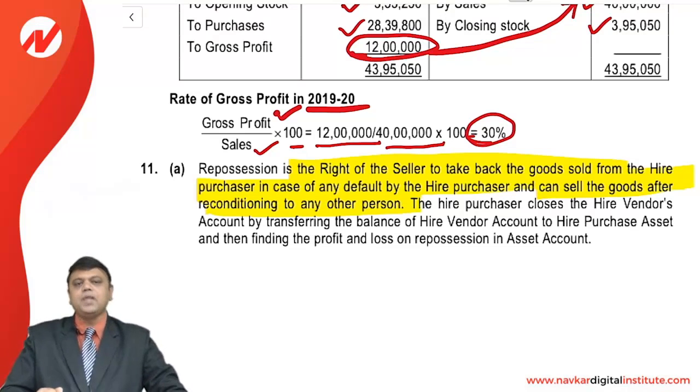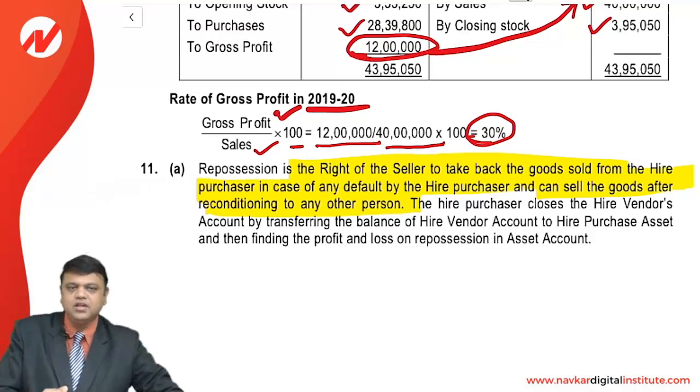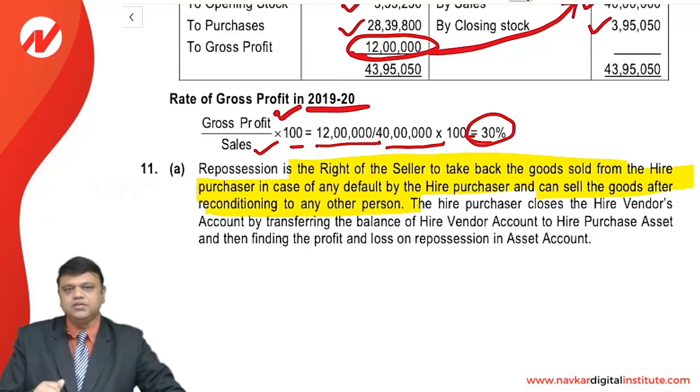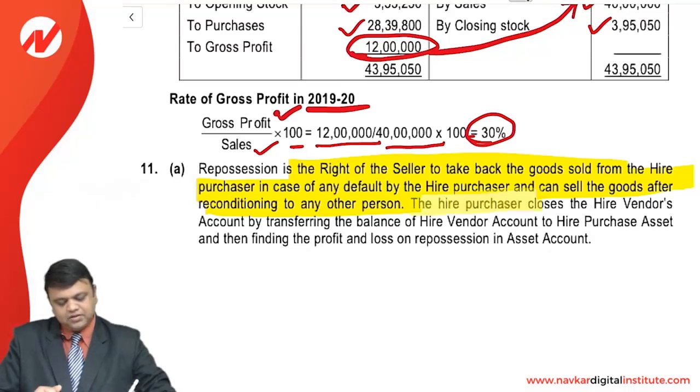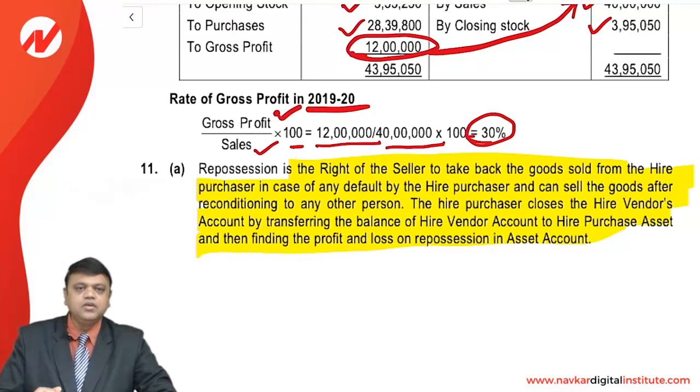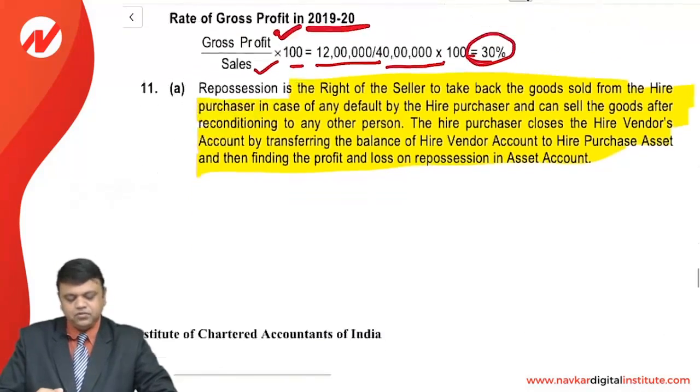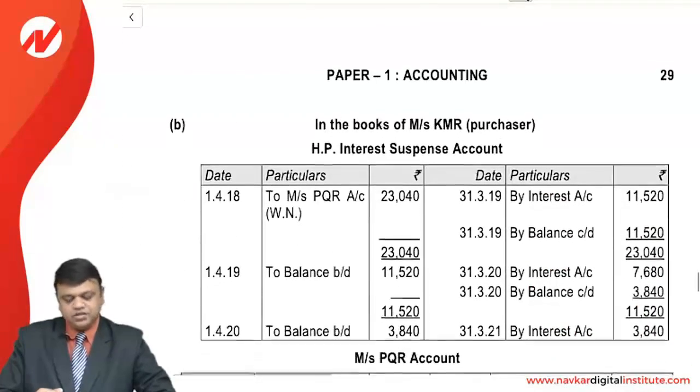If the hire purchaser makes a default, the goods given to the hire purchaser can be taken back, and that is called repossession. The hire purchaser closes the hire vendor's account by transferring the balance of the hire vendor's account to the hire purchase asset, and then finding the profit and loss on repossession of the asset account. So this is what repossession is all about.